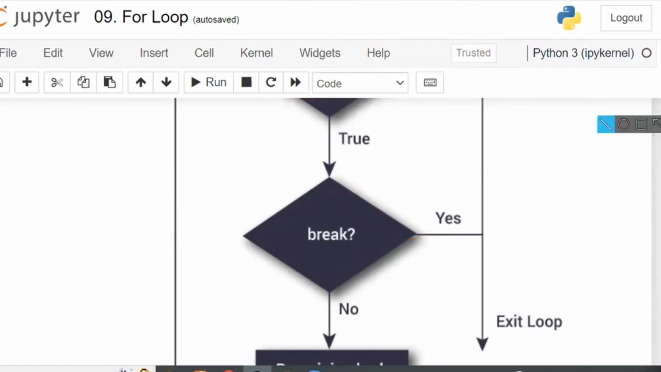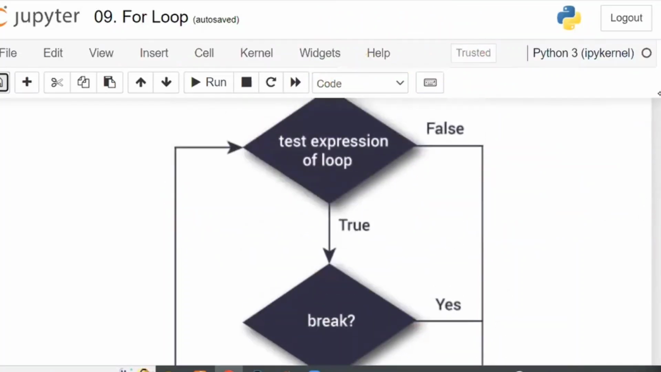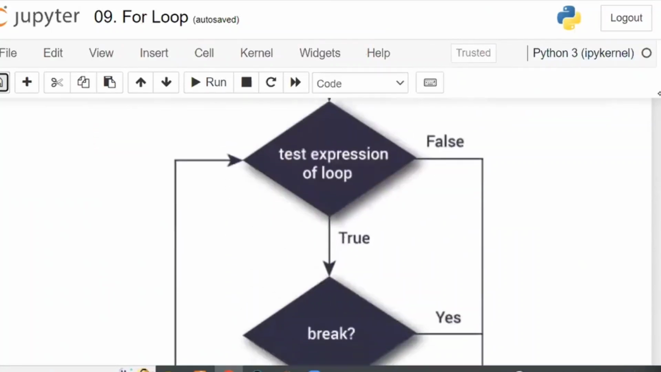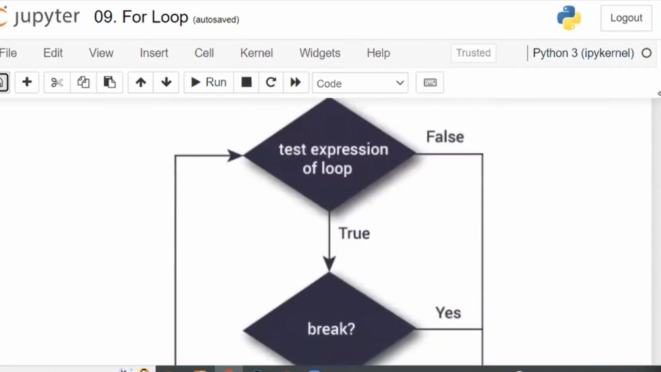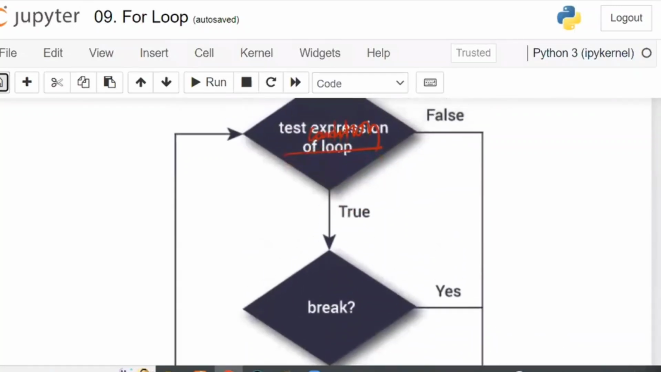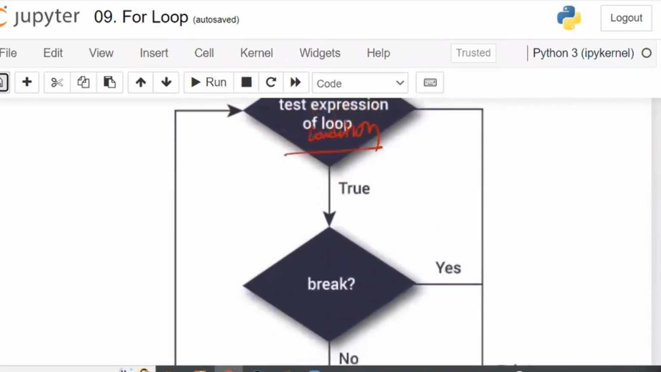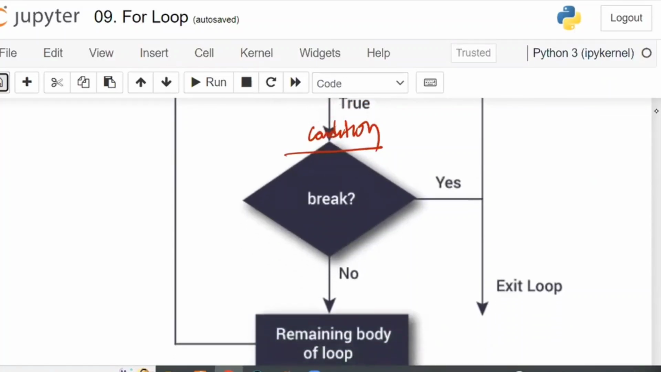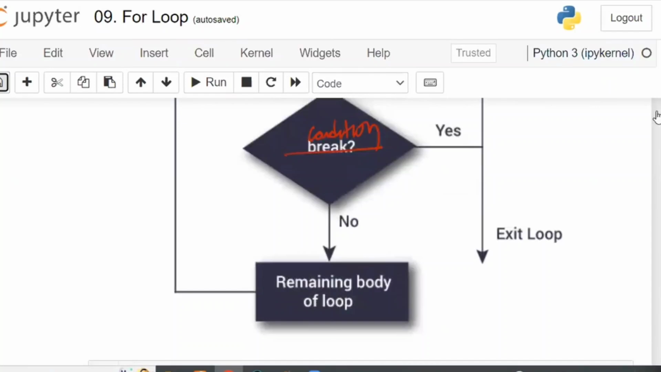Okay. So here, first you are going to check the test expression. First you are entering into the loop. Inside the loop, you have to check the expression. Expression is nothing but condition. Test expression is nothing but condition. If the condition is false, continue with the loop. If the condition is true, check whether the word break is there or not. If yes, exit the loop immediately. If the break is not getting executed, the remaining body of the for loop has to be continued.